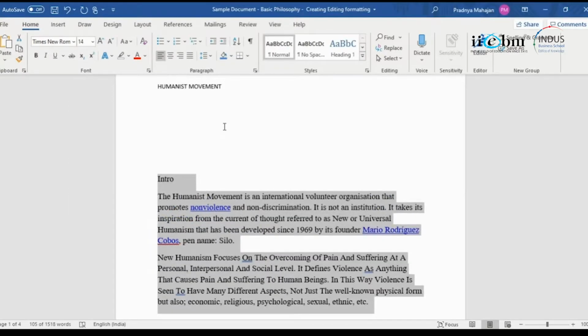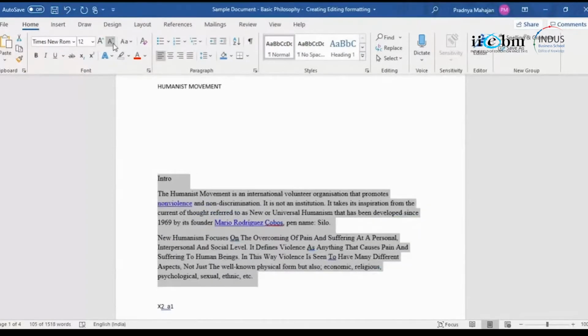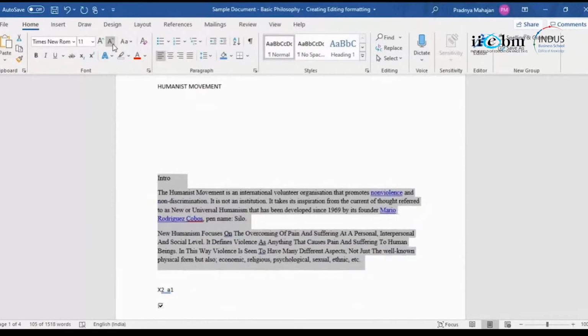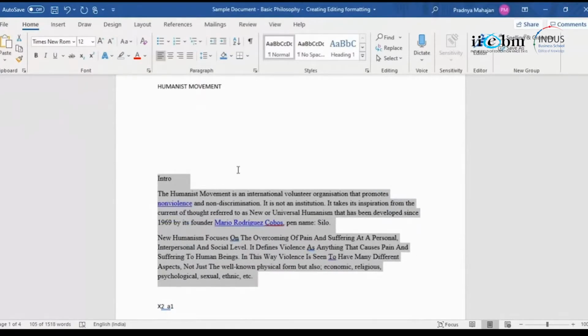But I realized I don't want this font size. I would love to reduce it. So instead of typing here, you could also use this A with a down arrow. It will reduce the font size, right? But I want to increase it by 1. Again, click on this. Okay. Out of this, I want to make this bold. So the shortcut is Control B.